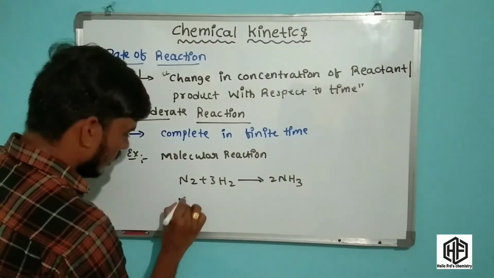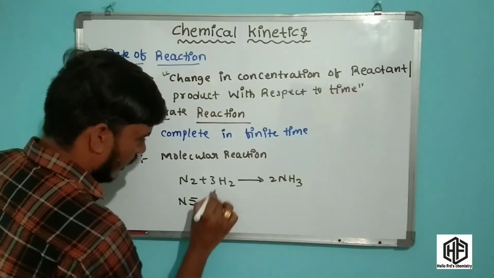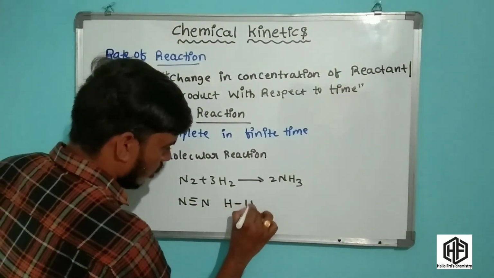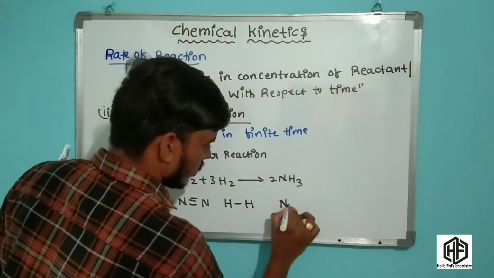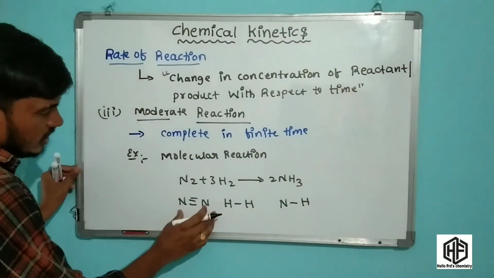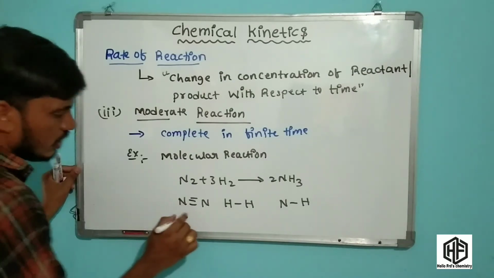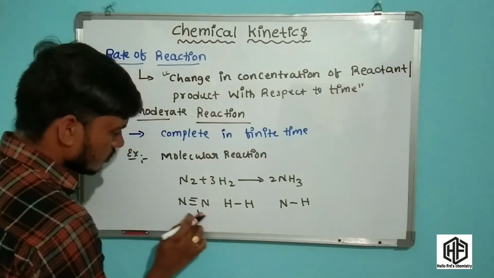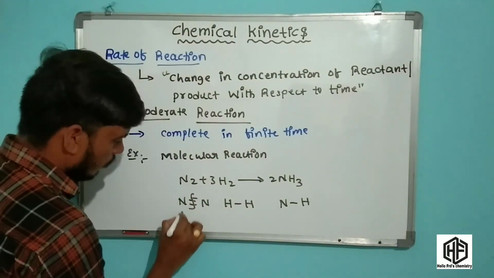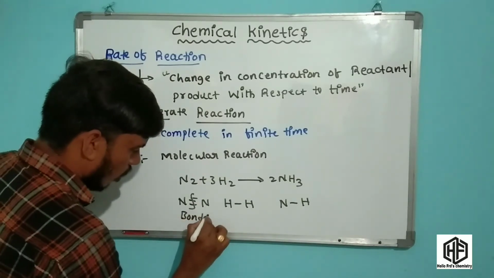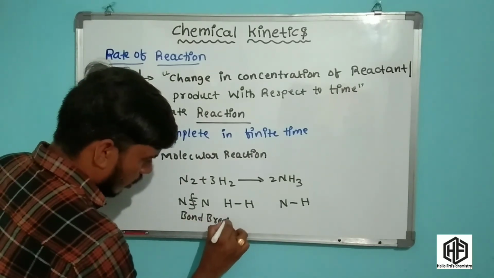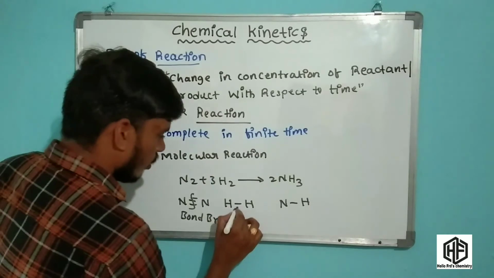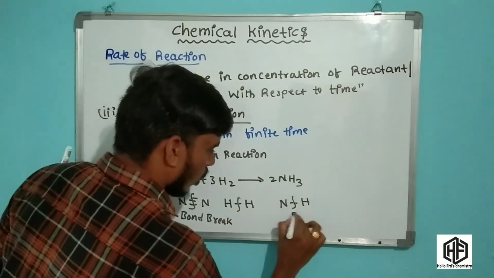Now this is N triple bond N, and 3H2 has hydrogen bonds, and this is the formation of NH3. Friends, in these reactions this is the bond breaking and this is the bond formation.